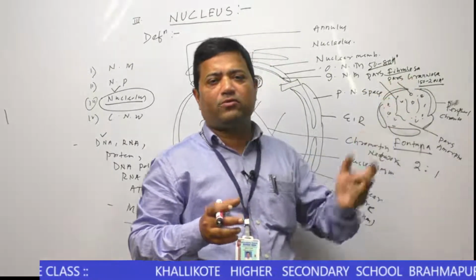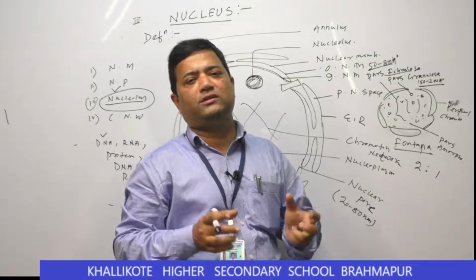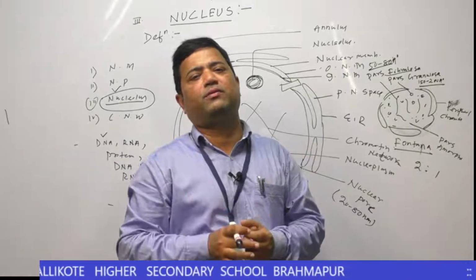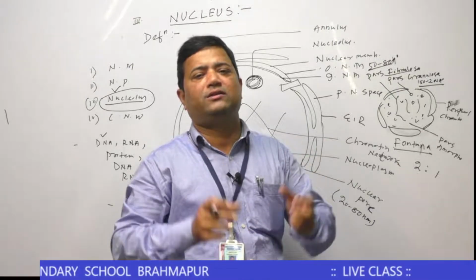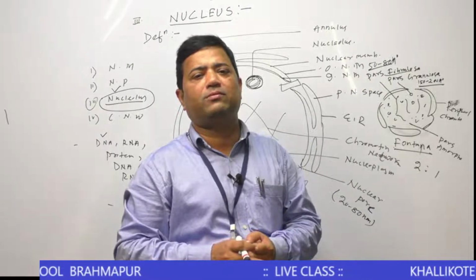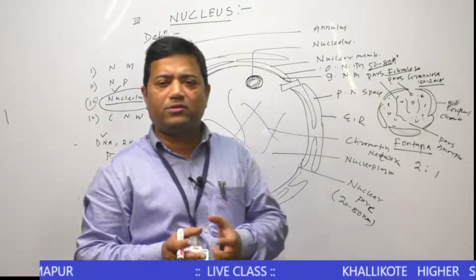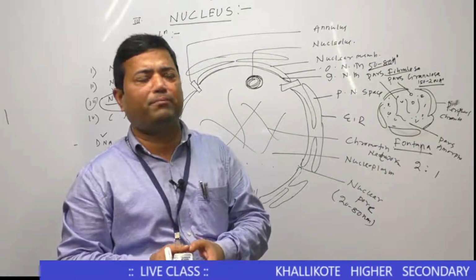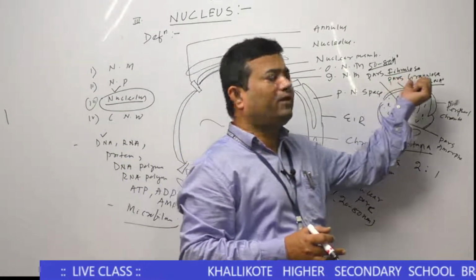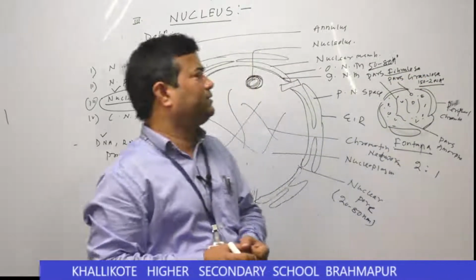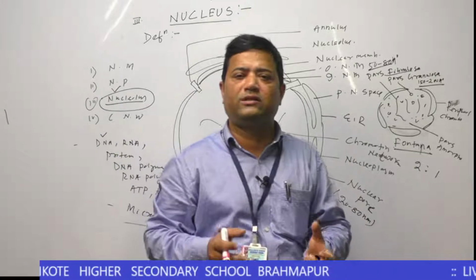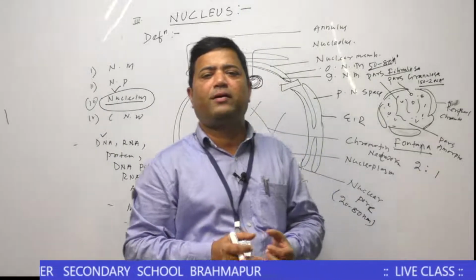So sometimes a question will ask, which is the precursor of ribosomal subunits? Pars granulosa is the precursor of ribosomal subunits, meaning ribosomal subunits are made from the granular region. Similarly, sometimes a question will ask, which is the precursor of pars granulosa?